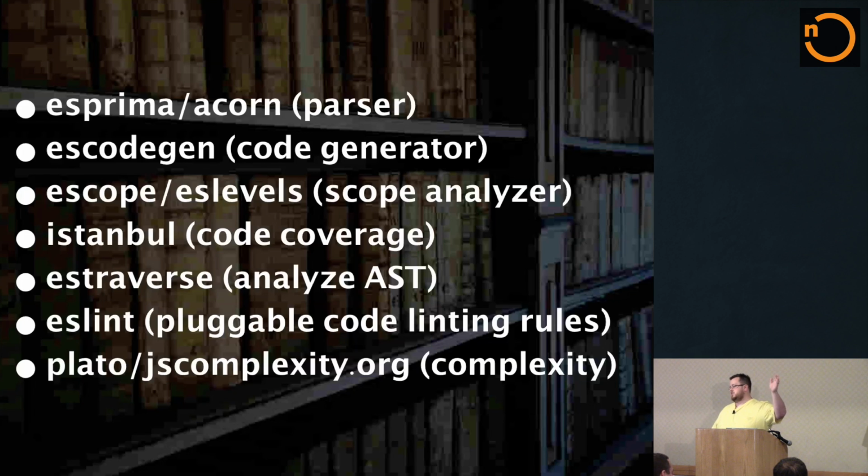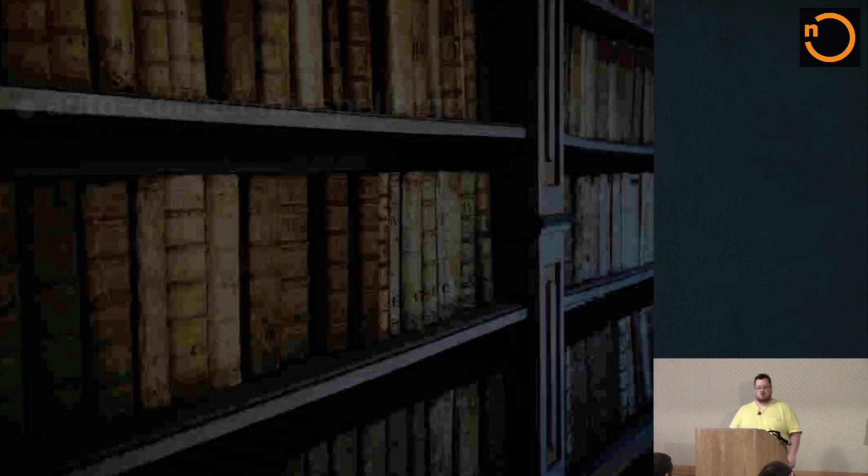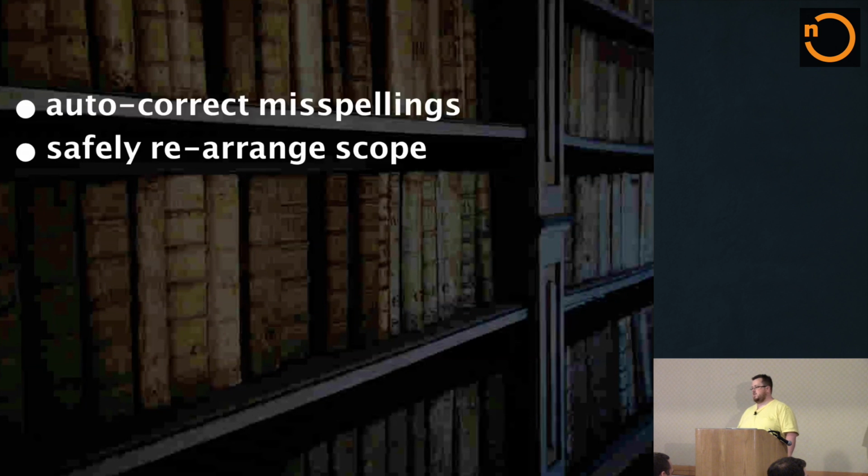There's a phenomenal amount of tools, and I didn't even list all of them. So this is not something you have to start out completely from a blank slate with no idea what to do. There's a lot of tools that you can build upon. All you have to do is have the motivation that it's worth it. Let me suggest to you some things that you might do to fix your code. What about auto-correcting misspellings of variable names? How many of you have ever struggled with that? What if a tool could figure out that you've misspelled a variable name in one place and used the correct name everywhere else, and it just fixes it for you and alerts you so you can fix it in your source code?